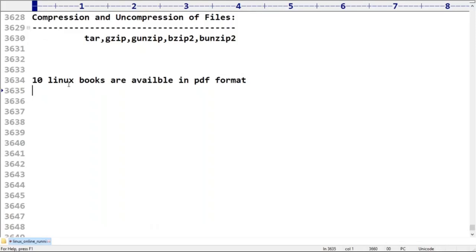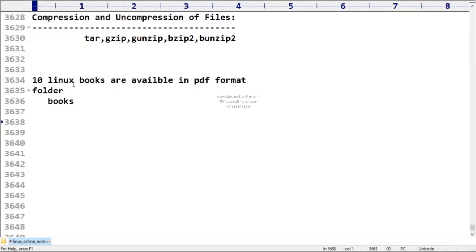Don't think about commands level. What do we generally do in our day-to-day life? We never share the first file, second file, third file individually, because 10 files I would have to attach to the mail, and I may miss some book also. So we keep all these 10 books inside a folder.